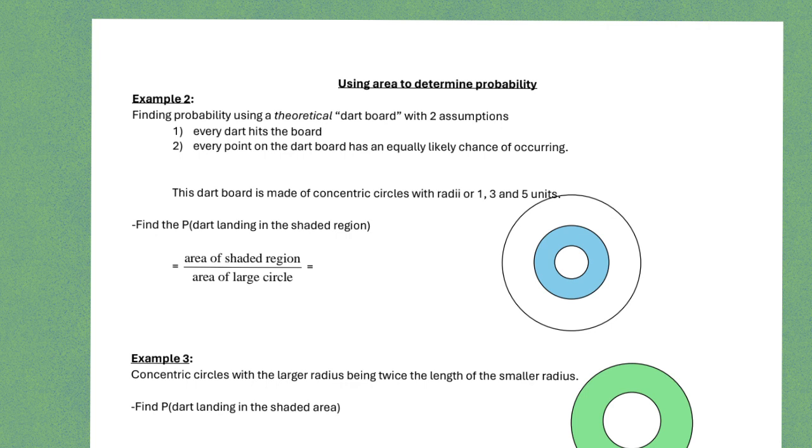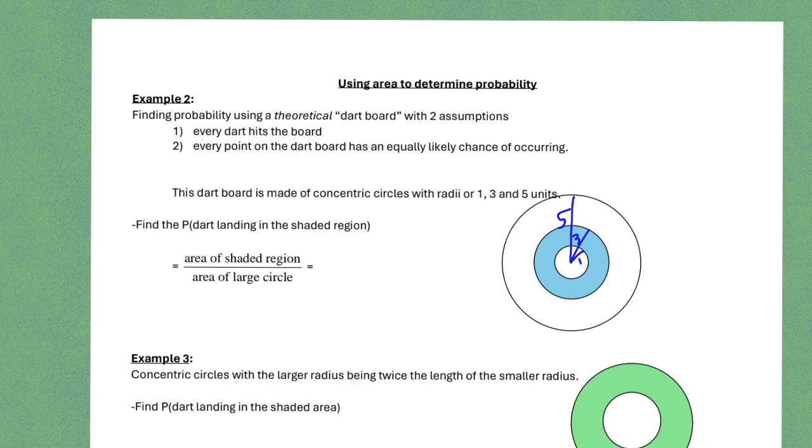Okay. And so if the radii of this concentric circle are such that the skinniest one has a radius of 1, the next one 3, and the following one 5, what would be the probability that it lands in the shaded region? And so in class, I just let people go and say, okay, try it.